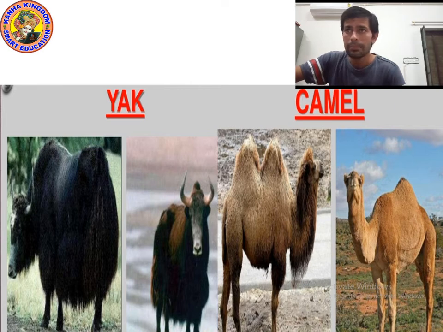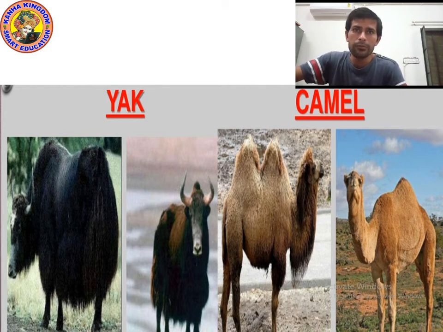Wool is used for making warm clothes, such as sweater, cape, shawl, gloves and blanket, etc. Wool is also used in making carpets. So there are different uses, and different animals give different kinds of wool. The quality of wool may be different.